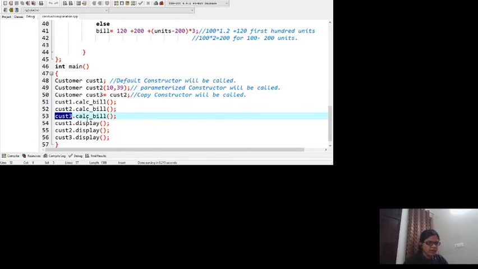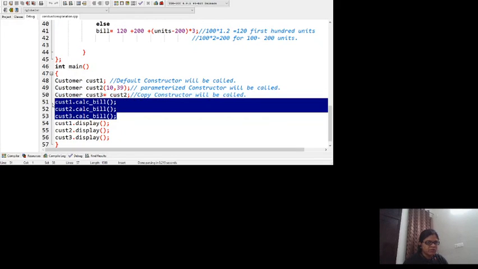Remember one thing, customer 2 and customer 3 have the same values of customer number and units. Why so? Because we have created customer 3 by using the copy constructor with customer 2. So customer 3 and customer 2 will definitely have the same amount of bill, because their units consumed are the same. Till this time we have set the values for the bill parameter also. Now customer 1 has values in all the parameters, customer 2 has values in all the parameters, and customer 3 has values in all the parameters.